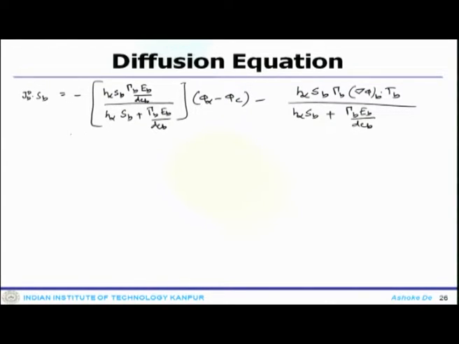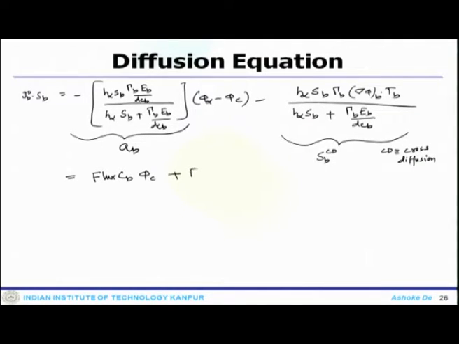So, one can think about this as my coefficient of A_b, and this one can be written as S_b, comma, due to cross diffusion. C_d here essentially represents cross diffusion. So, I will represent this in a more compact form, right, flux C_b, phi_c, flux V_b.